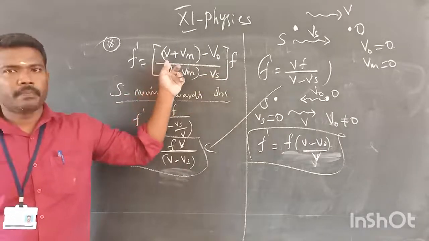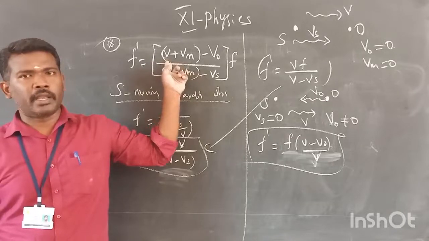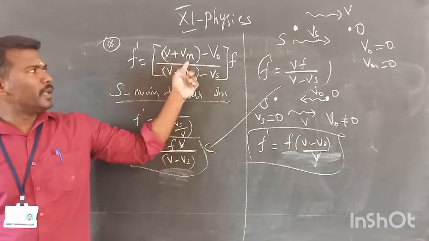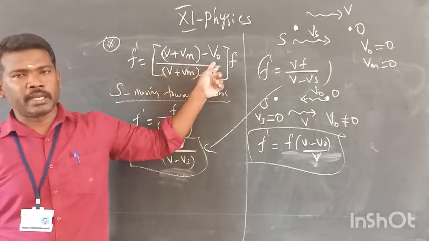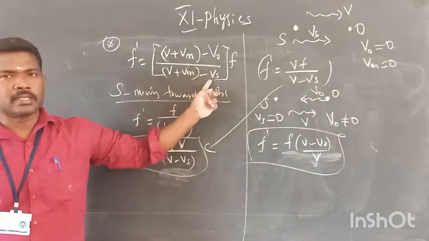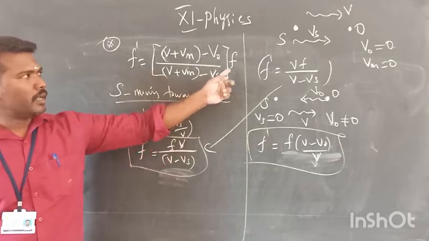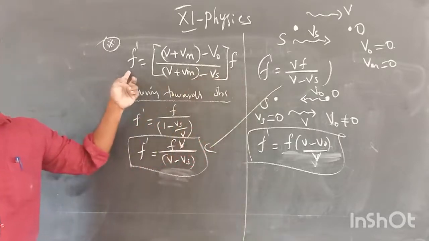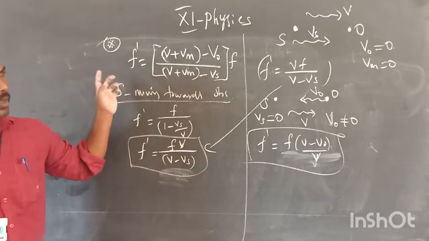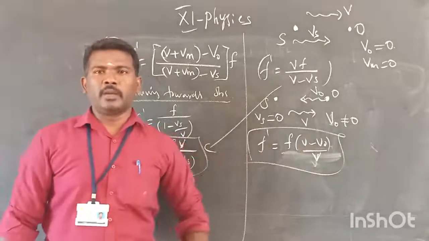What is V? V is the velocity of the sound wave. Vm is the velocity of the medium. V naught is the velocity of the observer. Vs is the velocity of the source. F is the actual or original frequency. F dash is the apparent frequency. Okay, so this is the derivation part and the numerical question.